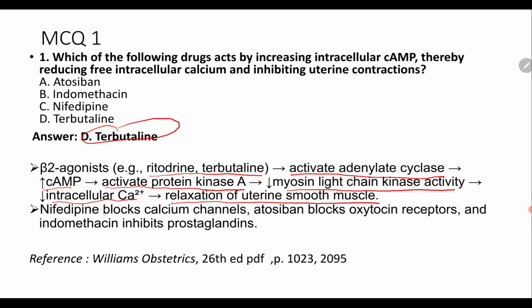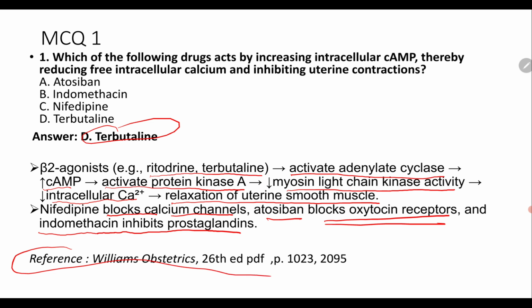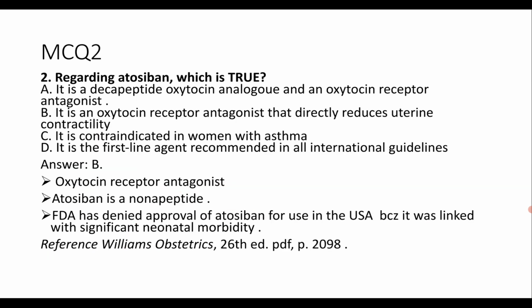of uterine smooth muscle. But nifedipine blocks calcium channels, and atosiban blocks oxytocin receptors, not the cyclic AMP mechanism that reduces intracellular calcium and inhibits uterine contractions. Everybody knows that indomethacin inhibits prostaglandin. The reference is Williams Obstetrics. So this question asks which drug acts by increasing intracellular cyclic AMP, thereby reducing intracellular calcium and inhibiting uterine contractions. The next question, MCQ number 2, regarding atosiban: which of the following statements is true?